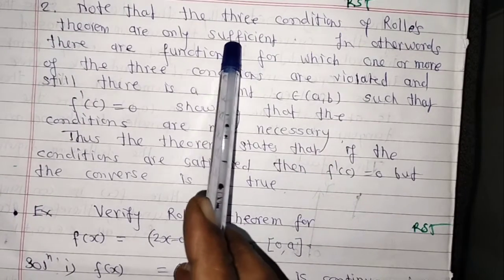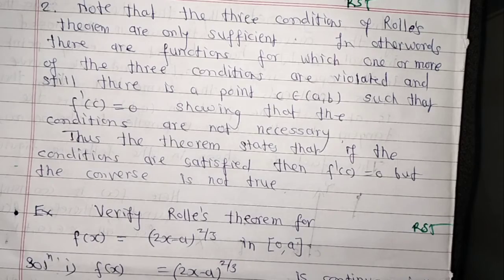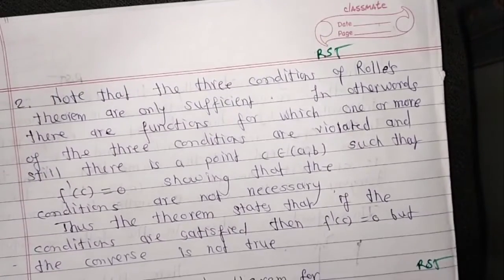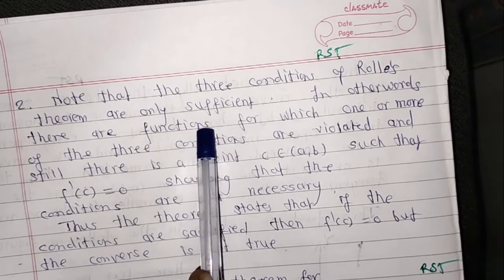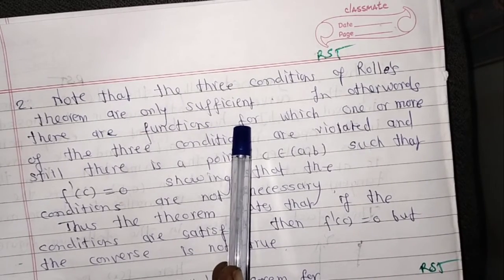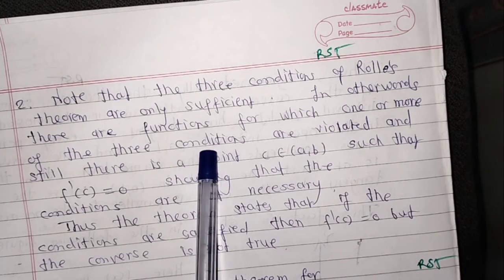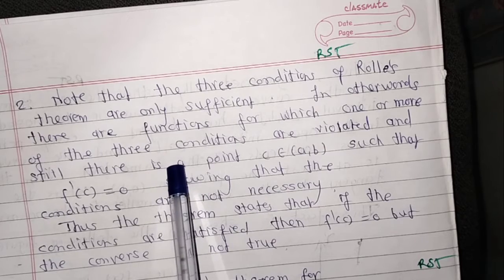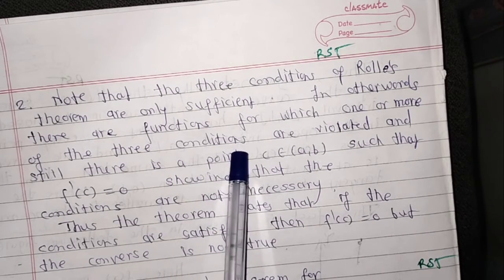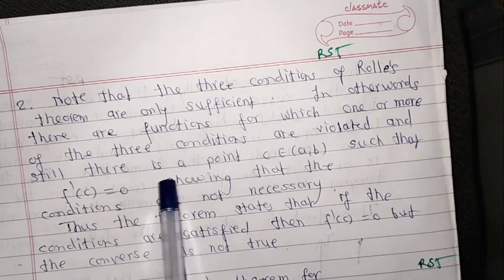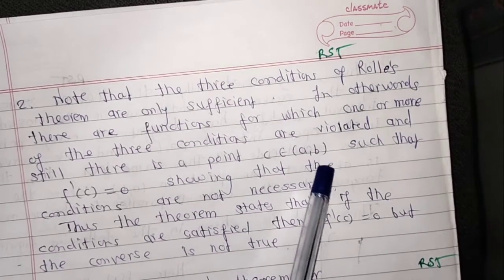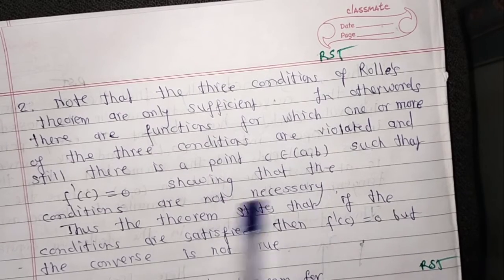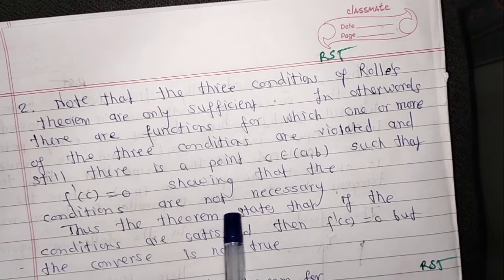Note that the three conditions of Rolle's theorem are only sufficient. In other words, there are functions for which one or more of the three conditions are violated and still there is a point c belonging to the open interval (a, b) such that f'(c) equals 0, showing that the conditions are not necessary.